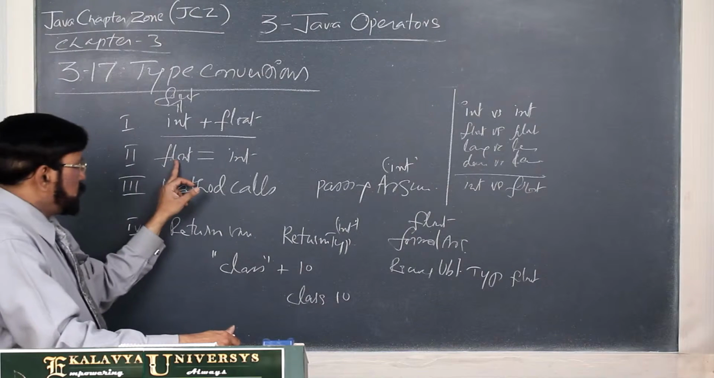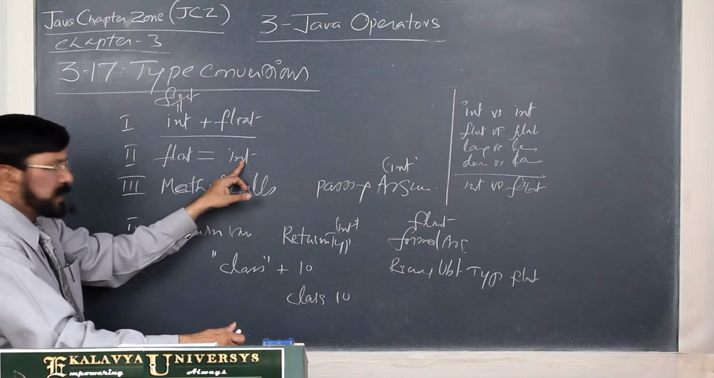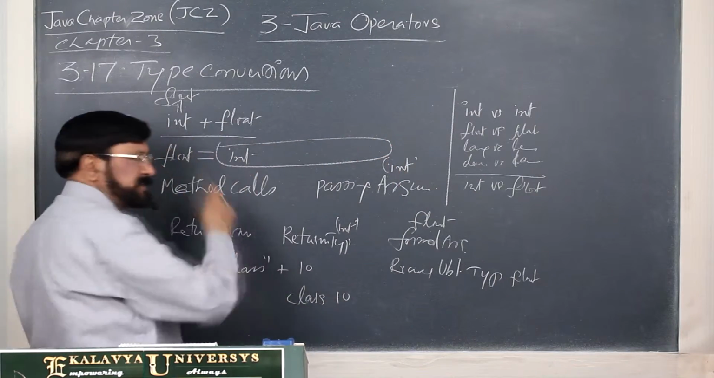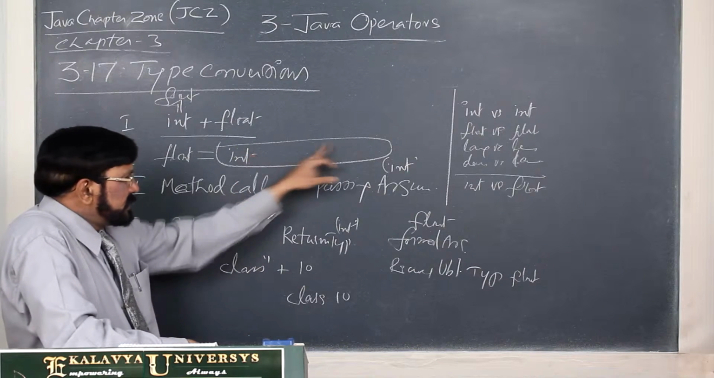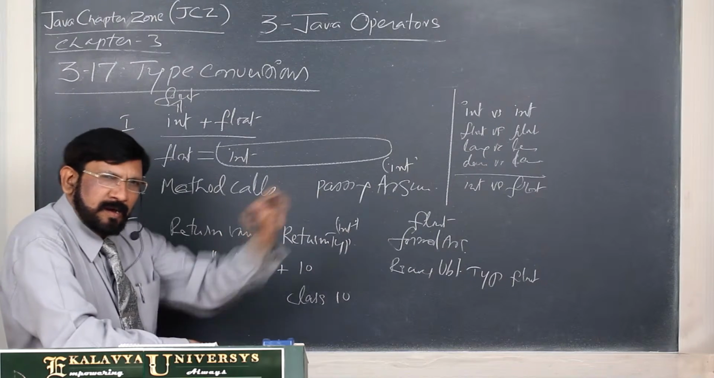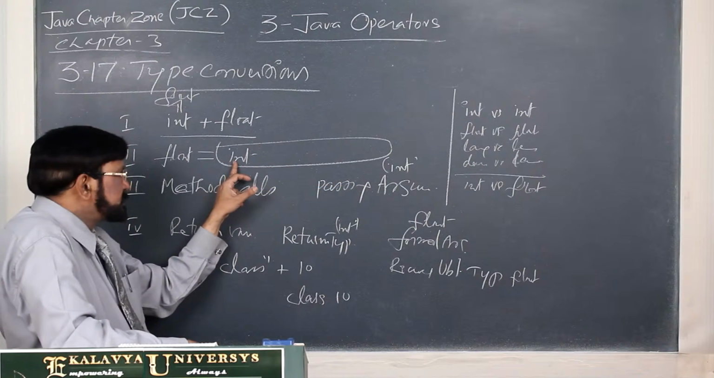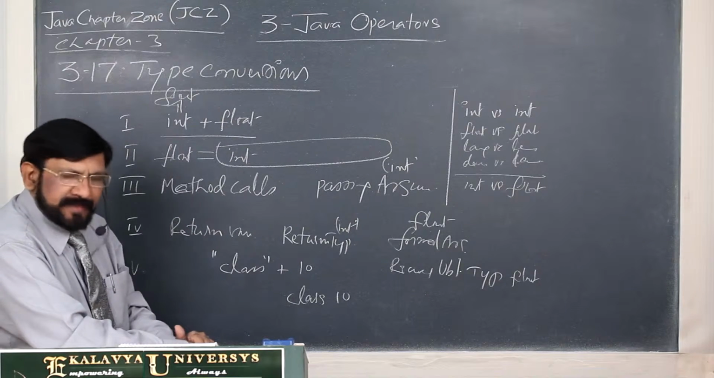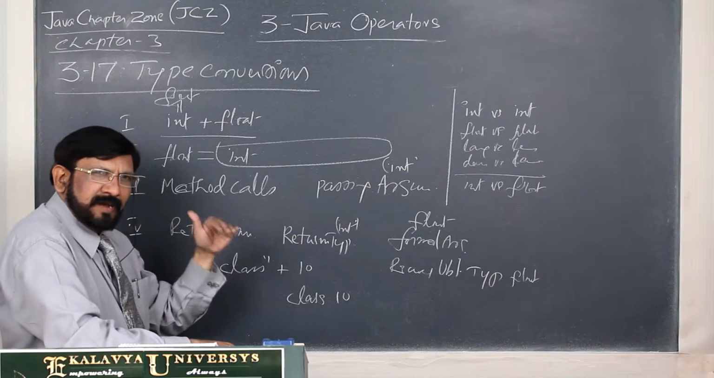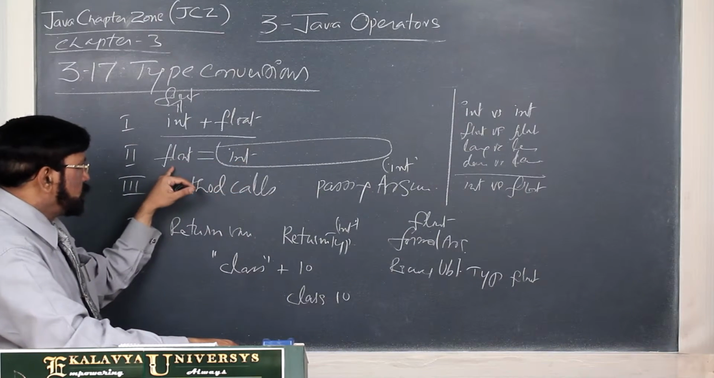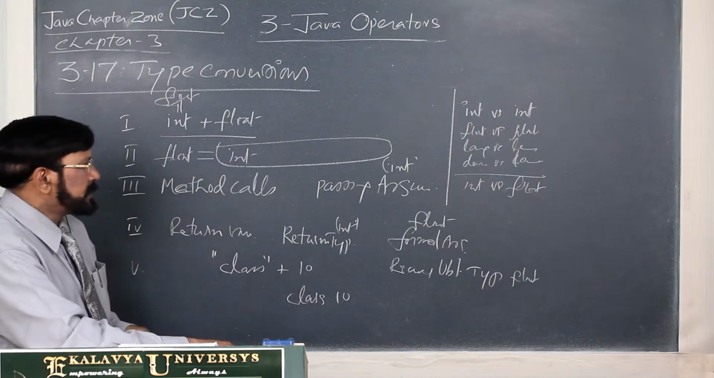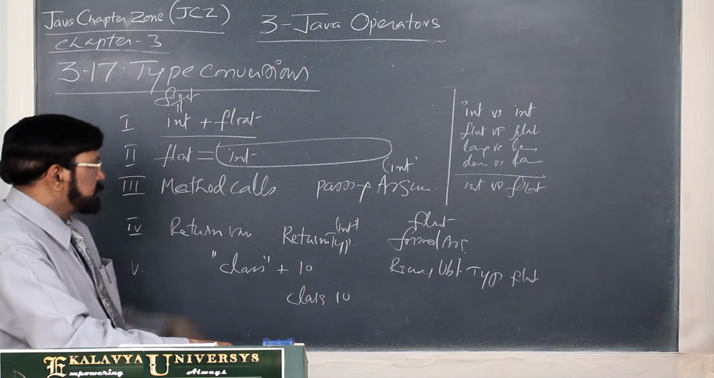Second one, suppose here we have to assign an int type to a float type. There may be a big expression, and this expression is evaluated, and ultimately a resultant value is created. Let us say its type is int, and this is float. In such a case, the right hand side operand is promoted to this type. Then it is promoted as float, then the assignment will be done. So here also type promotion happens.